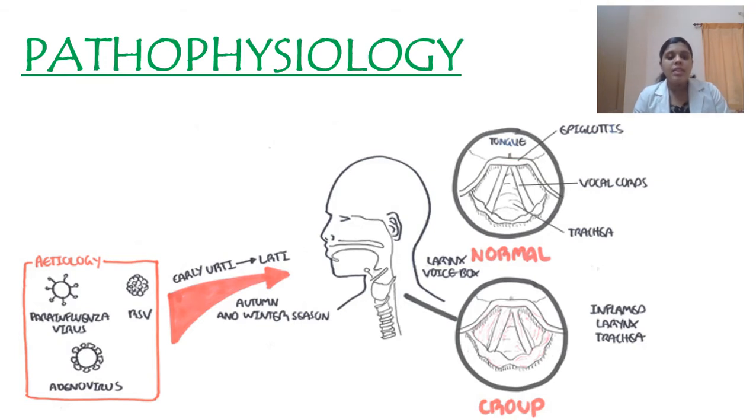Usually these viruses affect the child, and the symptoms start like an upper respiratory tract infection. Later it develops into a lower respiratory tract infection, and the disease affects the larynx as well as the voice box, including the trachea. This leads to inflammation of the larynx and trachea. As a result, the air passage through the trachea is reduced, and this leads to the classic clinical manifestations. Understand? This is only a graphical representation. Now we'll go into detail.